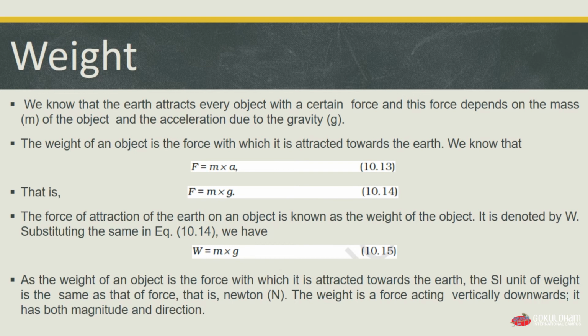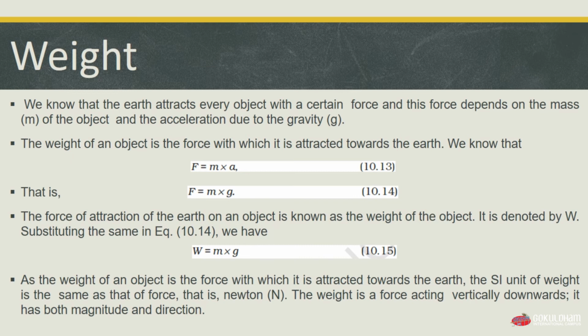The force of attraction of the earth on an object is known as the weight of the object, and it is denoted by capital W. Substituting the same in equation 10.14, instead of force, we'll have W, as the force of attraction of the earth is also known as the weight of the object. So we'll have W is equal to m into g, which is our equation 10.15. And as the weight of an object is the force with which it is attracted towards the earth, the SI unit of weight is the same as that of force, which is Newton. So the SI unit of weight is Newton, capital N.